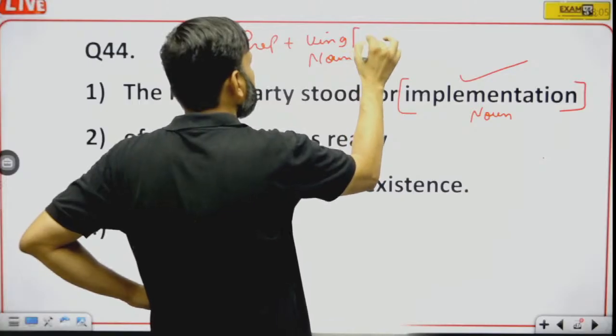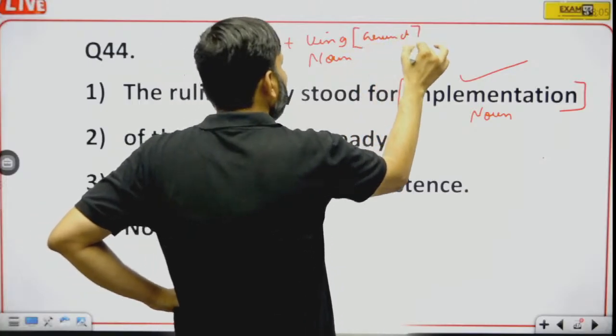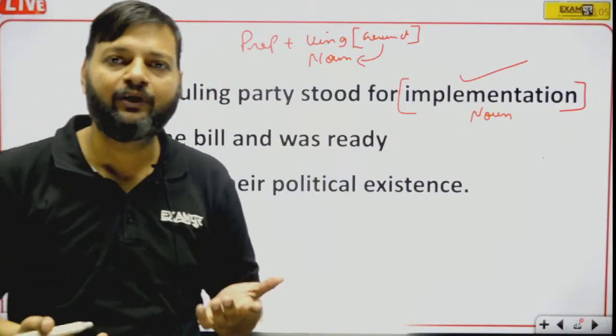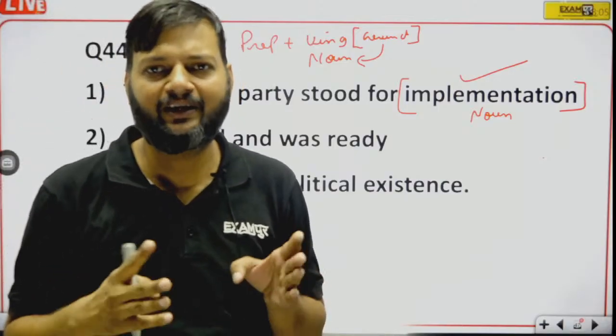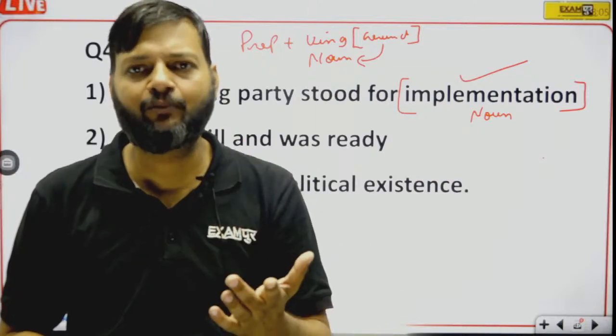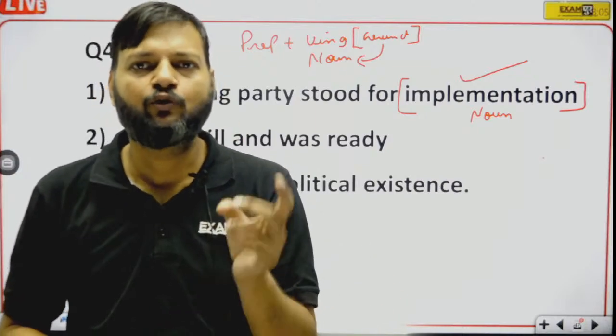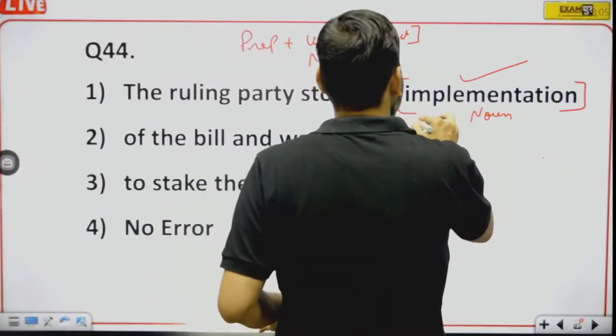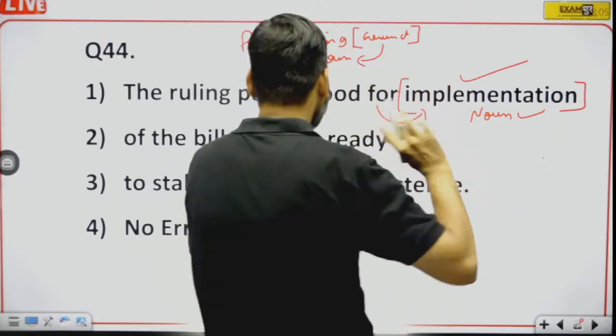Because ing here is also a gerund, and a gerund is also a noun. So basically a preposition has to be followed by a noun, whether it is an actual noun or the gerund form of a verb. So here implementation is a noun, so for is followed by implementation, which is a noun. It is absolutely correct, no problem.